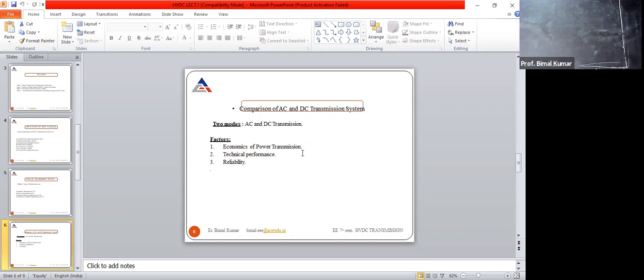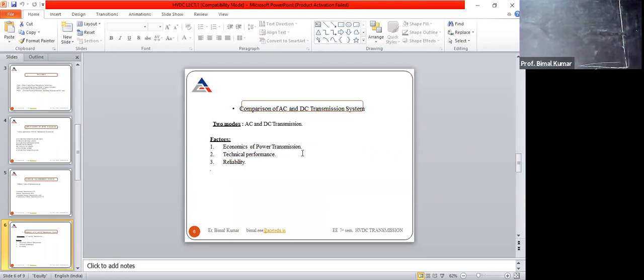If we are talking about the technical performance, in case of the technical performance, losses are more in case of DC line. Corona loss or skin effect is there in case of the DC line, right? So technically, again, this AC transmission line is having less losses for the medium or small distance line, right?